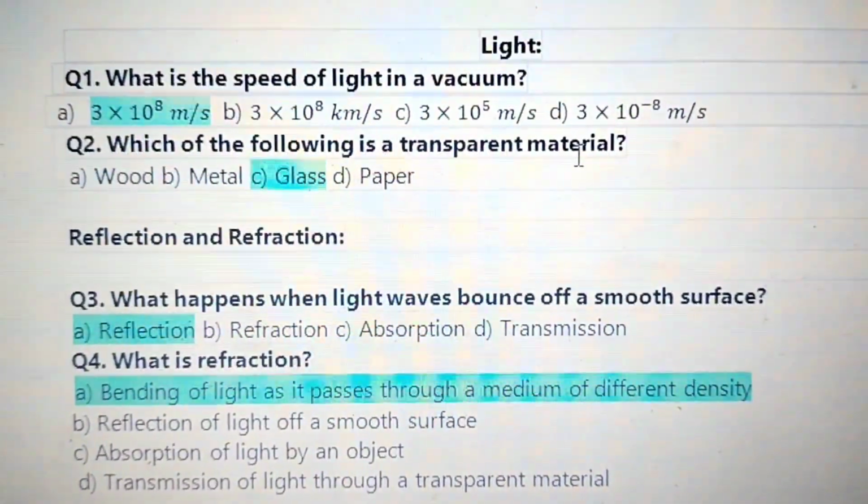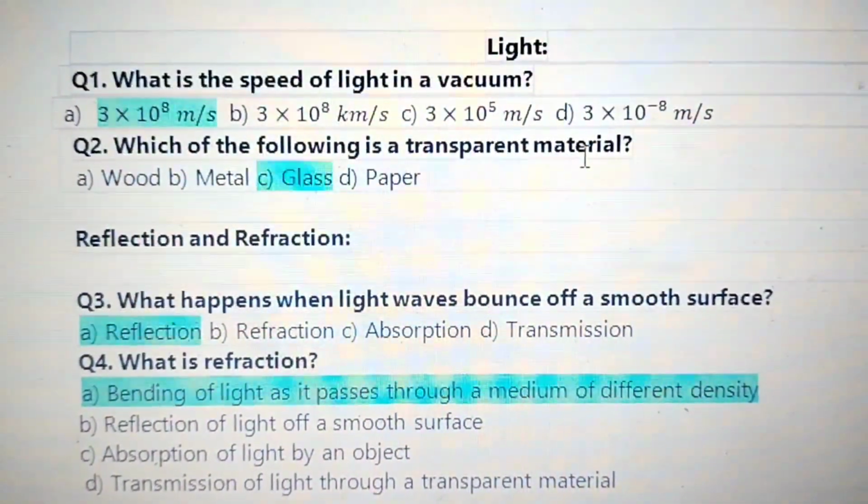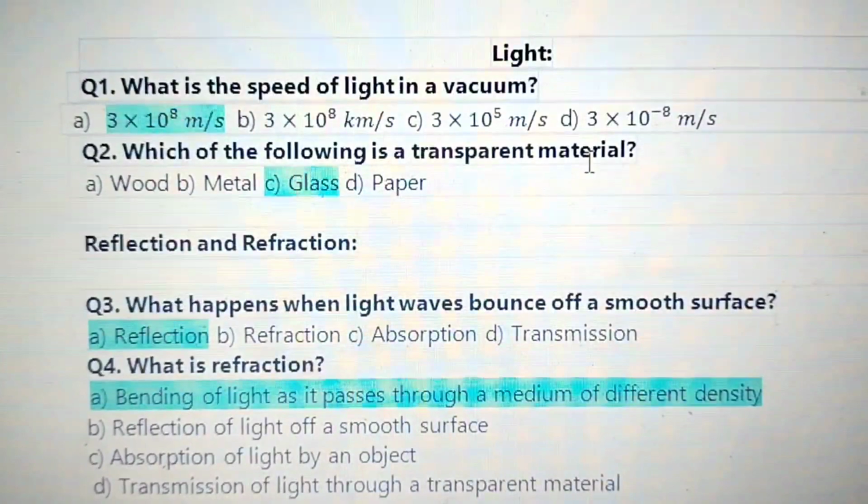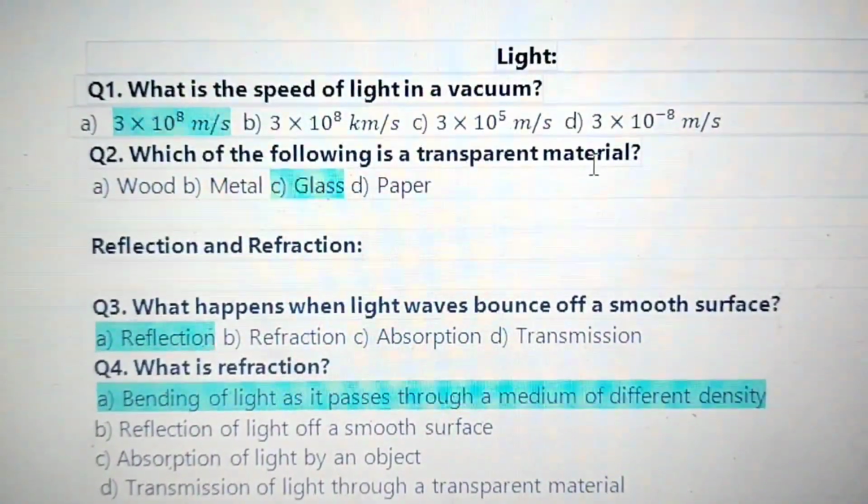Next topic, light. What is the speed of light in vacuum? 3 times 10 to the power 8 meters per second.